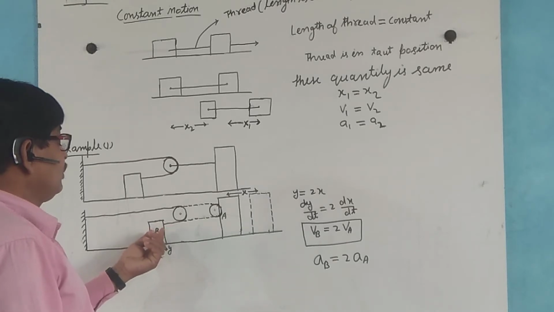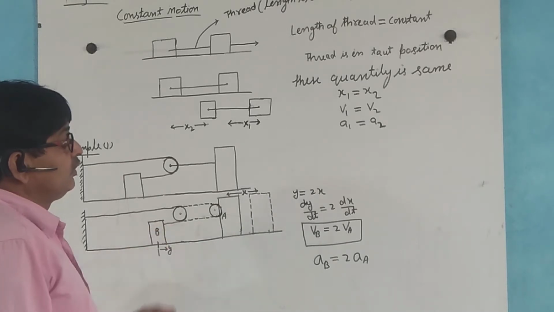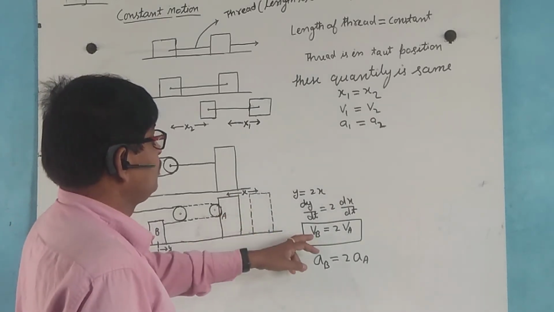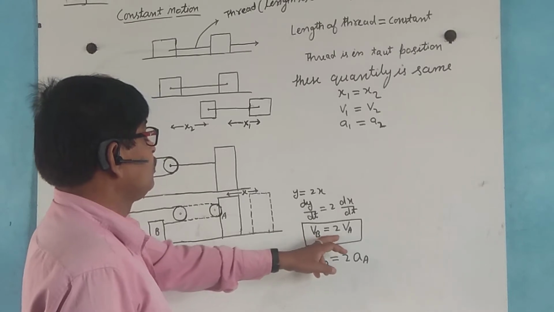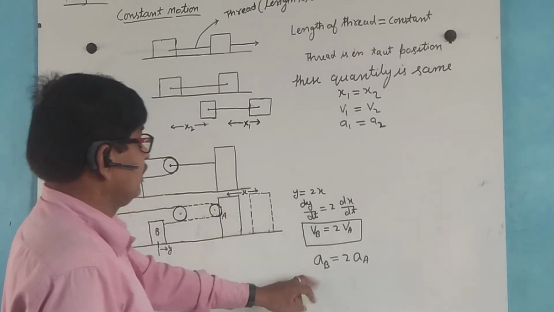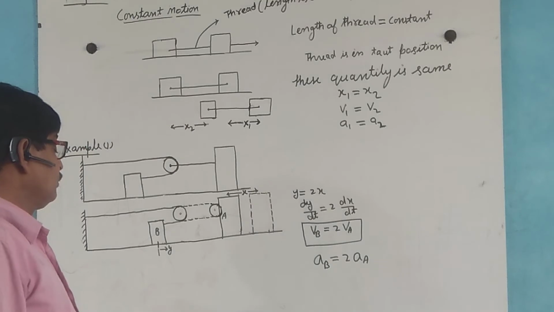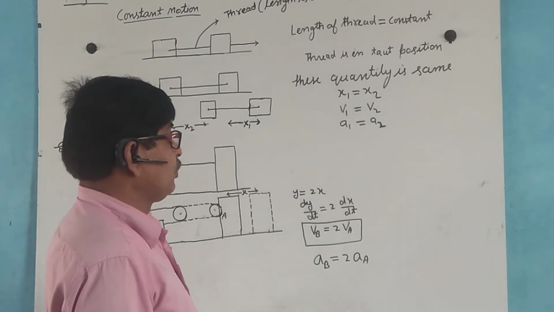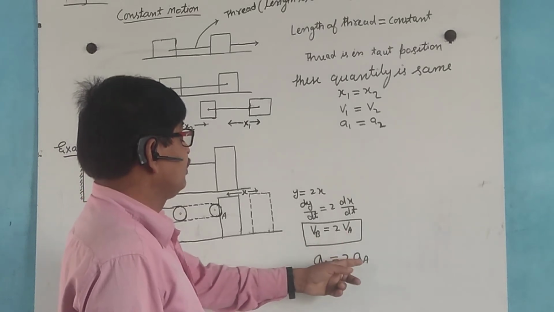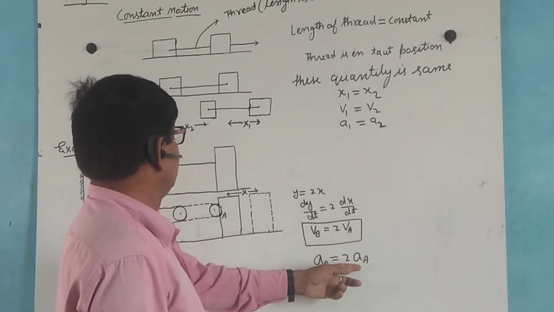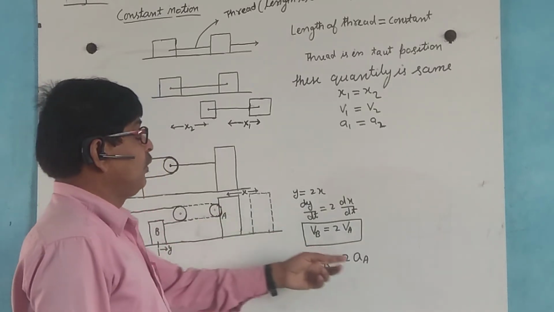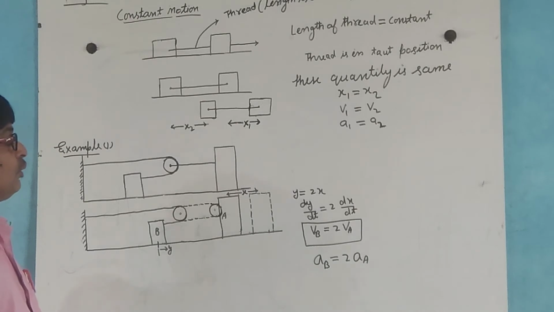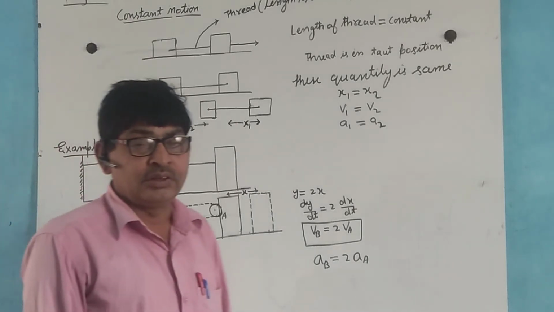The velocity of this is twice the velocity of this, so Vb equal to 2Va, and the acceleration produced in this is also double the acceleration produced in block A. Now we take another problem.